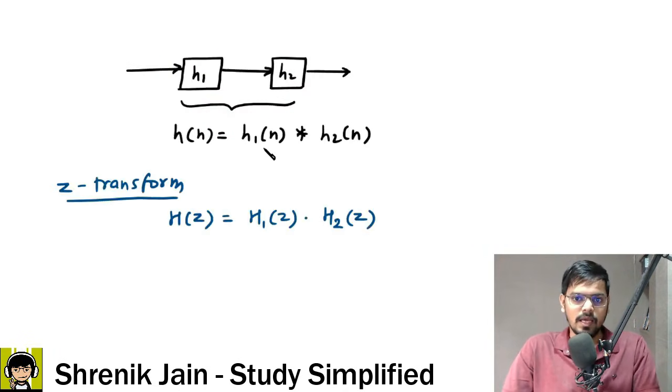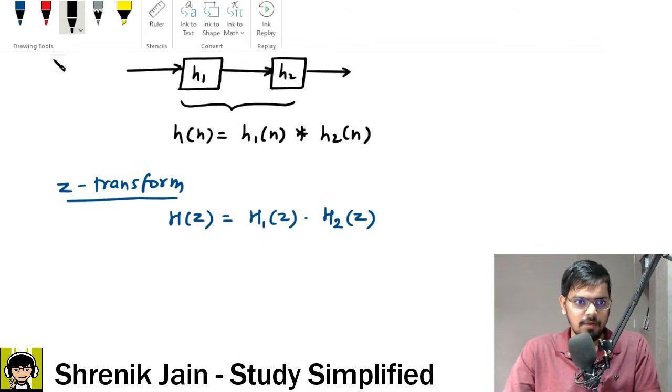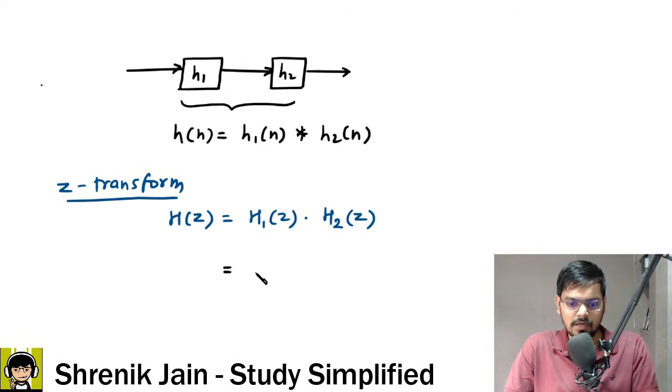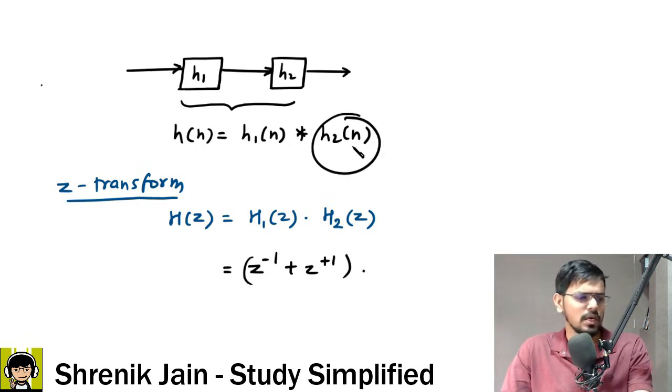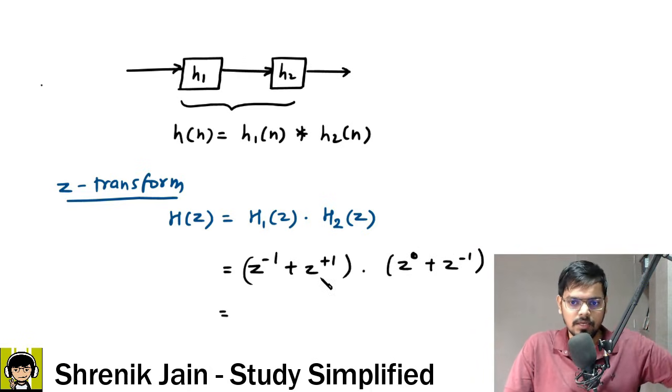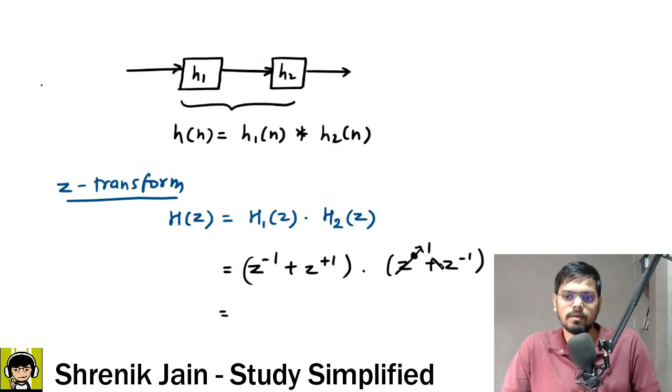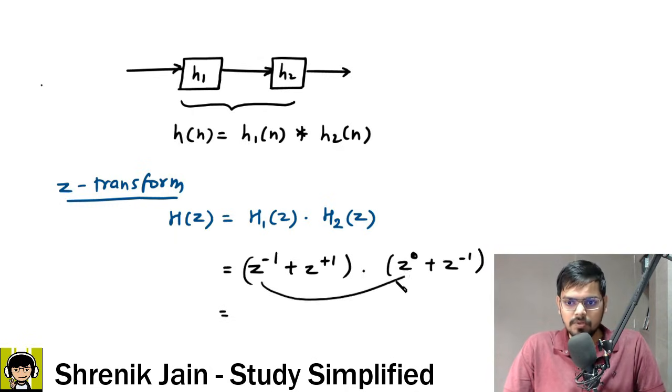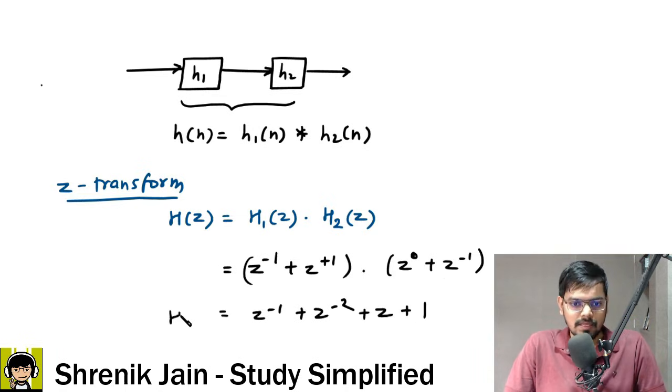Now check it out. h1 of n was given as delta of n minus 1 plus delta of n plus 1. So the Z transform becomes Z to the power minus 1 plus Z to the power plus 1. The next, h2 of n was delta of n plus delta of n minus 1, so we will say Z to the power 0 plus Z to the power minus 1. After multiplication, what is the resultant? Z to the power 0 is 1. So Z to the power minus 1 into 1 gives Z to the power minus 1. This thing into this thing becomes Z to the power minus 2. Next, this thing into this thing becomes Z. This thing into this thing becomes 1. But sir, this is the answer as h of z.